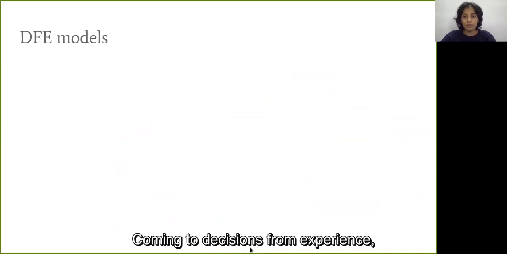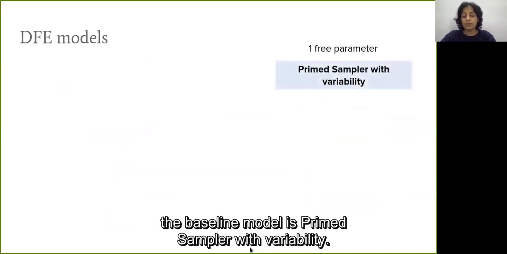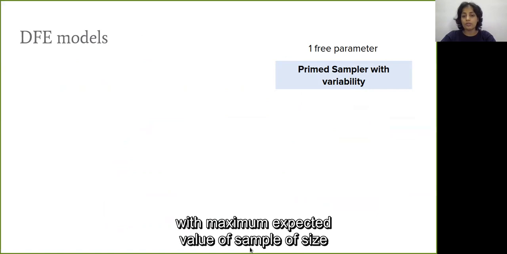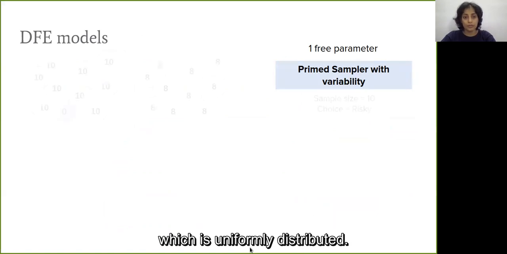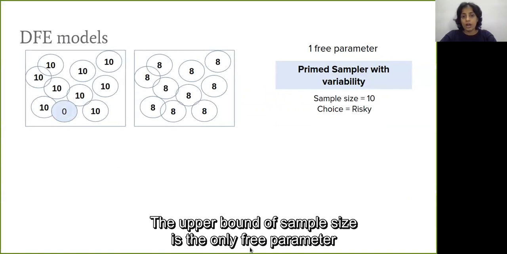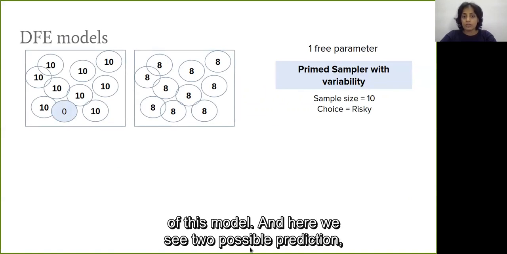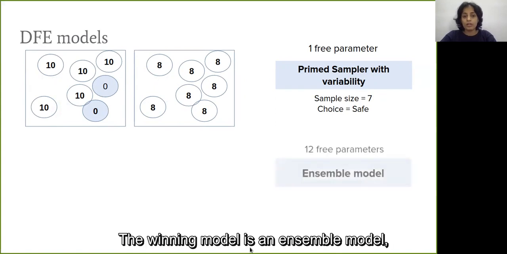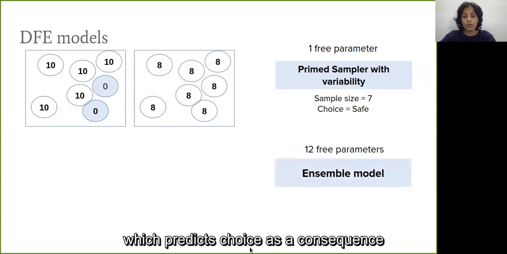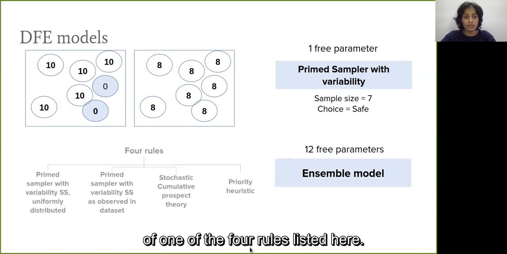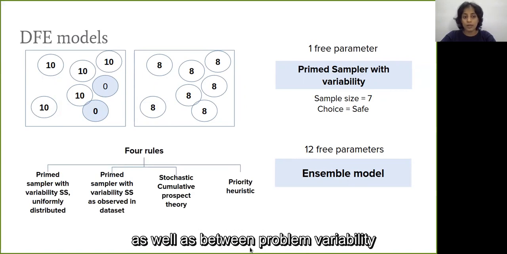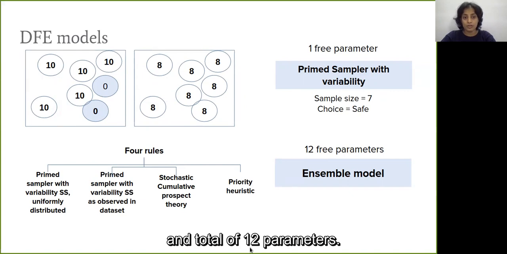Coming to decisions from experience, the baseline model is primed sampler with variability. This model predicts choice to be the option with maximum expected value of a sample of size which is uniformly distributed. The upper bound of sample size is the only free parameter of this model. And here we see two possible predictions for the same choice problem. The winning model is an ensemble model which predicts choice as a consequence of one of the four rules listed here, thus explaining within person, between person, as well as between problem variability, with a total of 12 parameters.